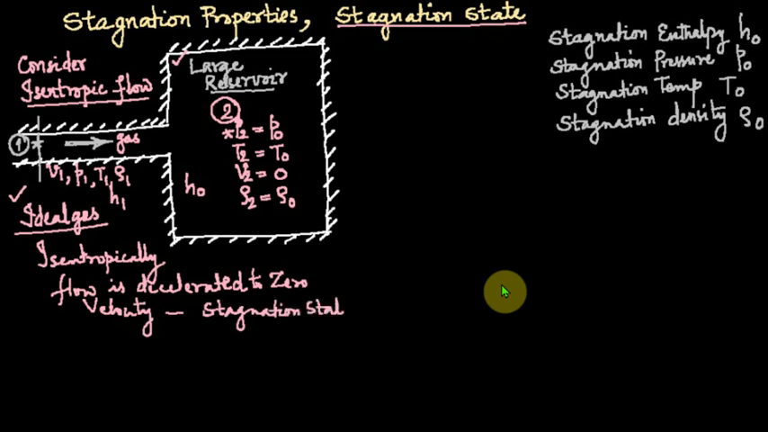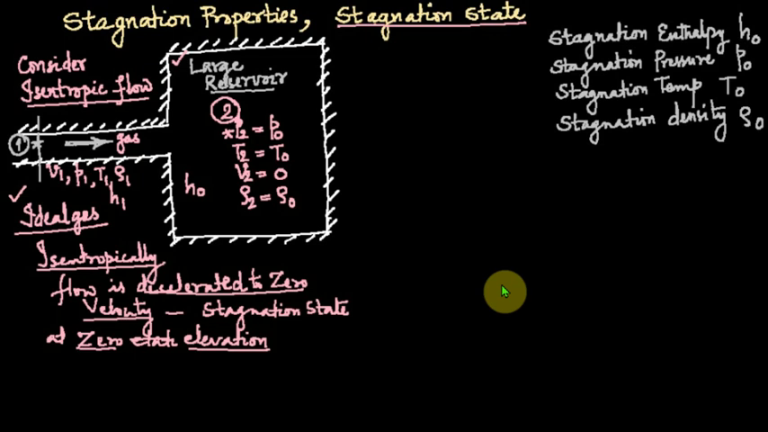So, please understand, stagnation state is the state of a gas attained by decelerating the flow to zero velocity isentropically at zero elevation. Zero elevation means we want to ignore the changes in potential head. This deceleration process is done at zero elevation level, so potential head can be neglected.